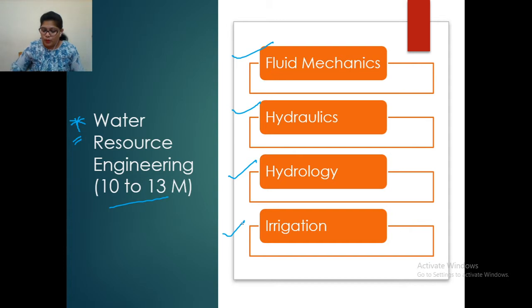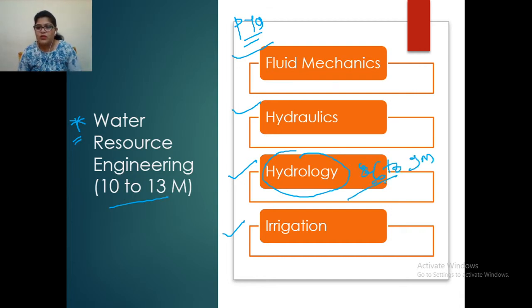Now, fluid mechanics questions from the previous years, if you see, easy questions are a little bit less but difficult questions are a little bit more. And it is also a little bit confusing, because the syllabus of fluid mechanics and hydraulics combined is lengthy. So what you can do is go for hydrology. Hydrology is asked for around 6 to 9 marks, which is very important, like evapotranspiration, infiltration, water table analysis, etc.